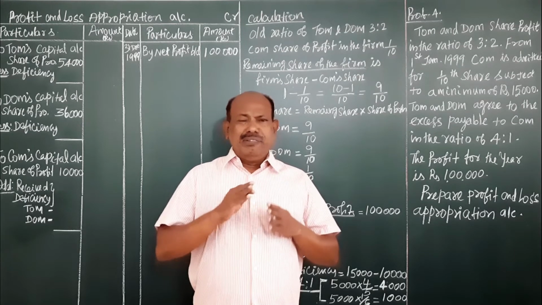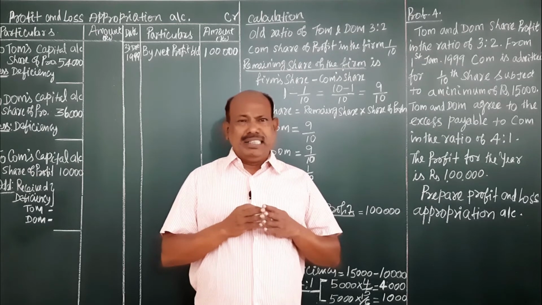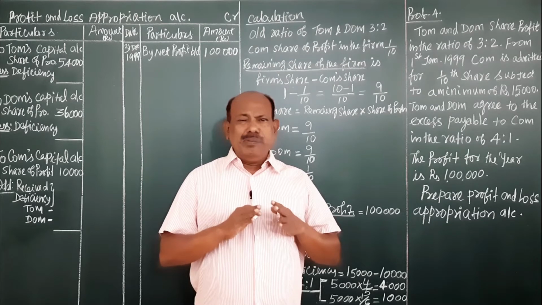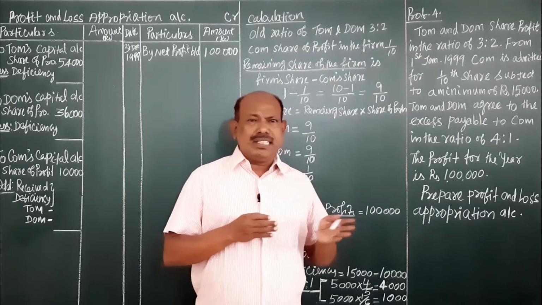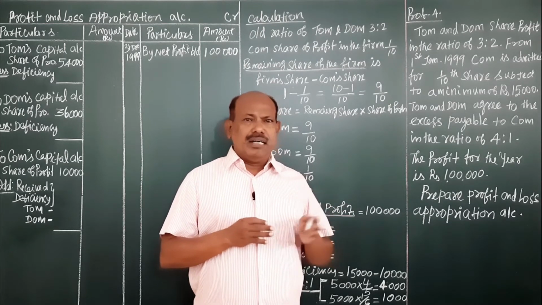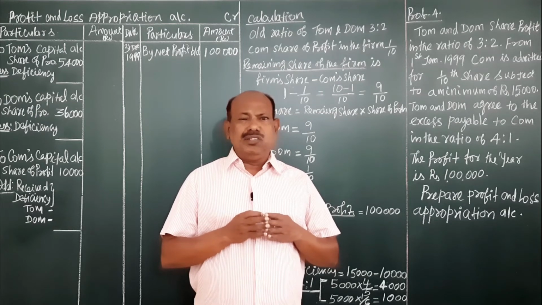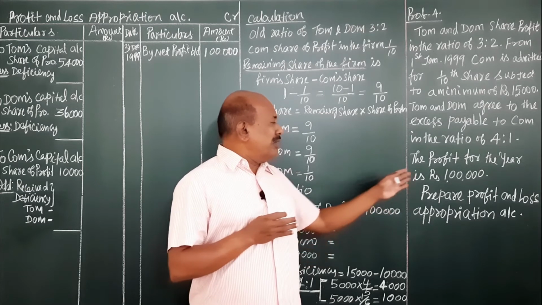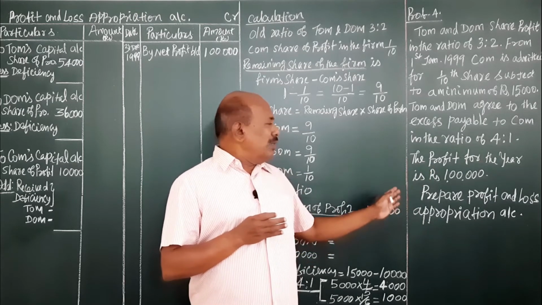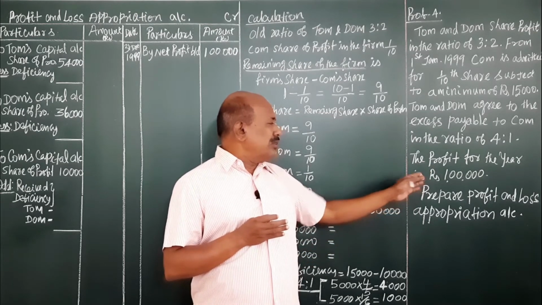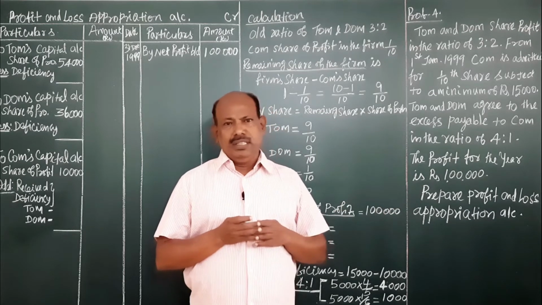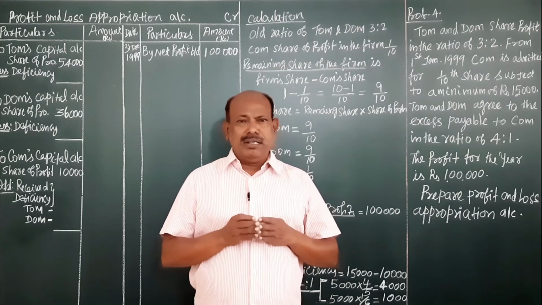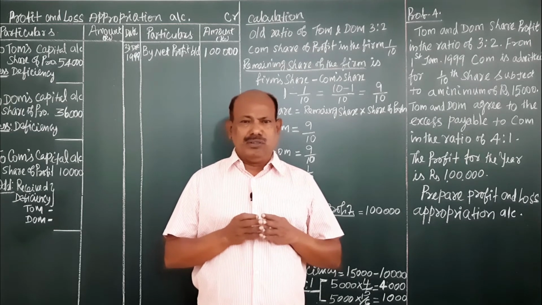Here, if any deficit arises due to the new partner, it will be shared by the existing partners, Tom and Dom, in the ratio of 4:1. The profit earned by the firm is 1 lakh rupees. From this available information, we are going to prepare the profit and loss appropriation account.